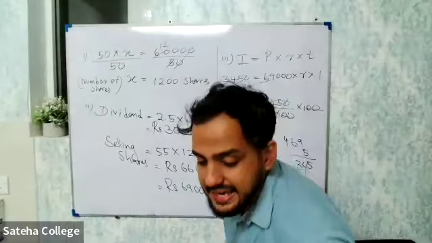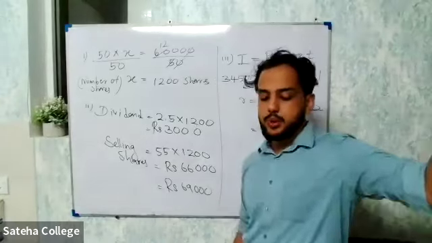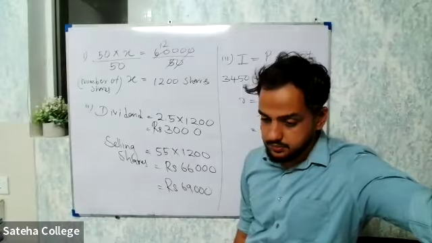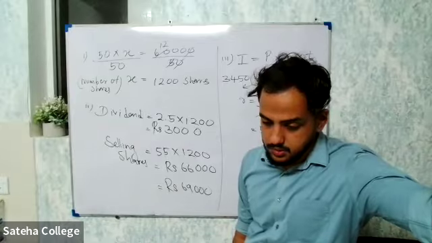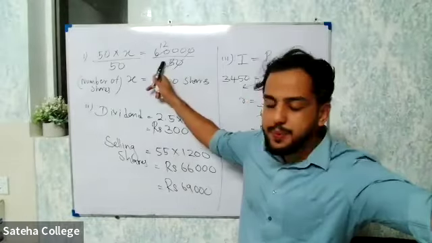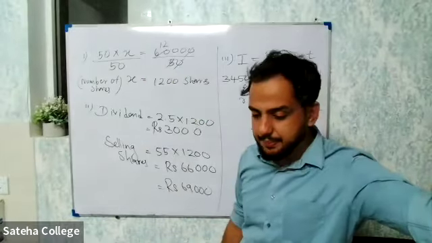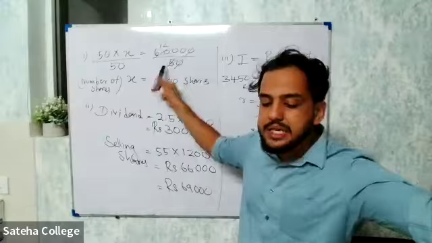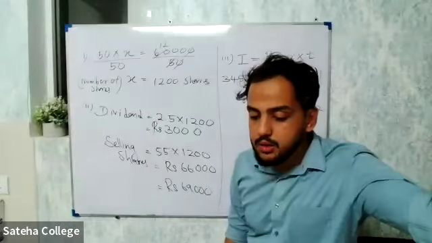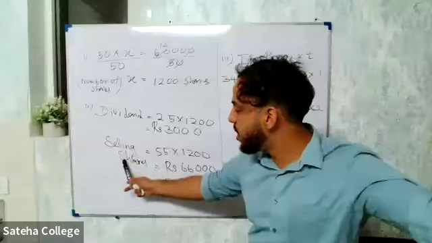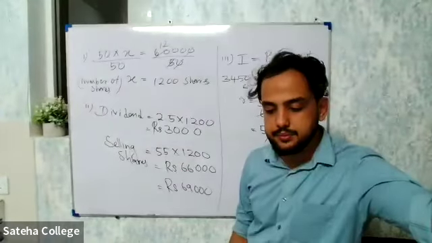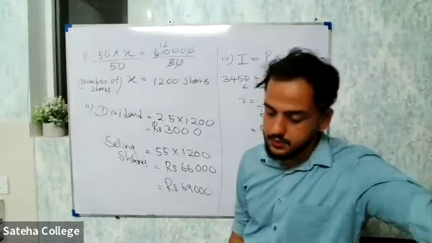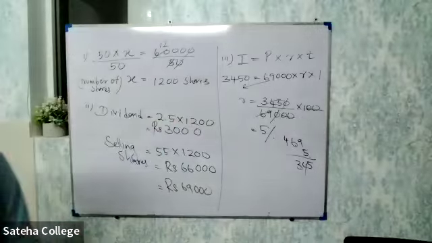All right, I'll ask you, what is the capital gain that he received? Can someone tell me looking at the question? The total capital gain? How much did he spend? How much did he invest into the company? 60,000. By selling all the shares, how much did he get? 66,000. Then what is the capital gain? Exactly, 6,000 rupees.